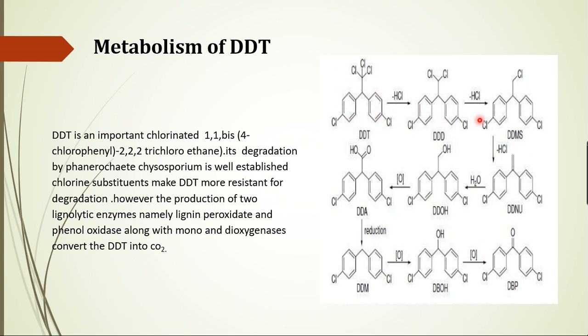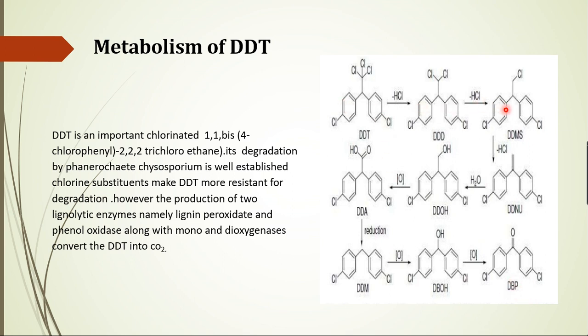As degradation goes on, you get your final product, DBP, which is dichlorobenzophenone, and it is further cleaved. These rings are cleaved very easily, with the liberation of carbon dioxide.